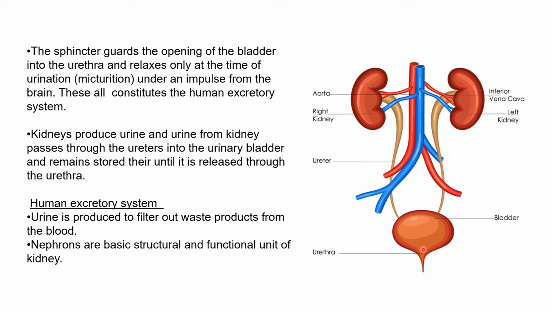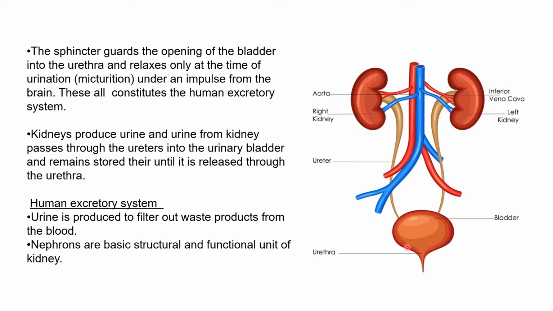So when a person feels like urinating, the sphincter muscles get relaxed, and urine passes from the urinary bladder through the urethra out of the body. Clear? So the kidney produces urine, and urine from the kidney passes through the ureter into the urinary bladder. This we have done.